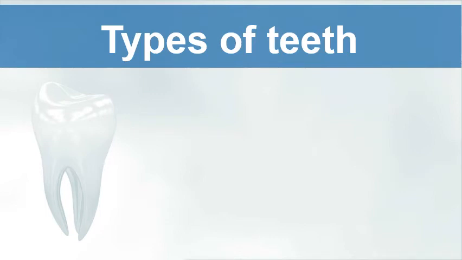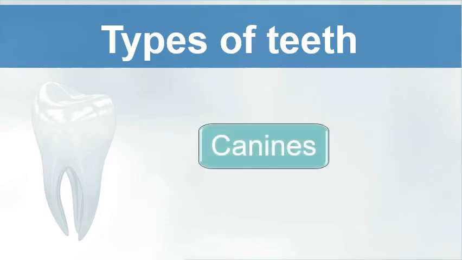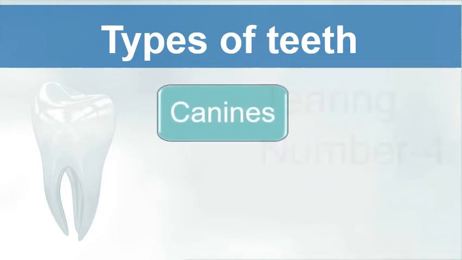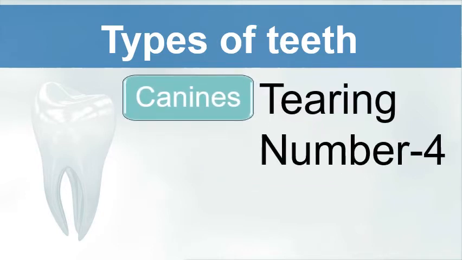Next type is canines, used for tearing the food or flesh. They are 4 in number, 2 are present in the upper jaw and 2 in the lower jaw.